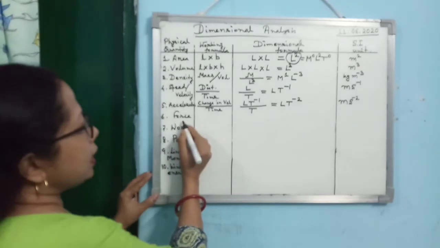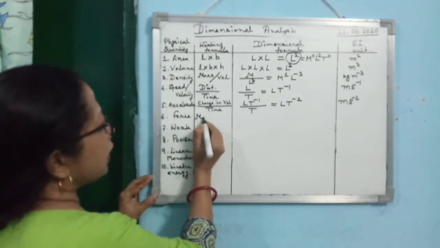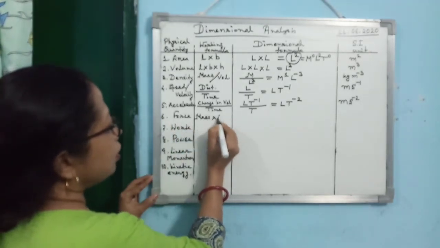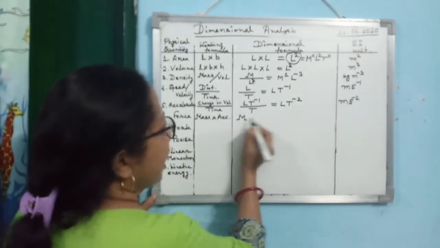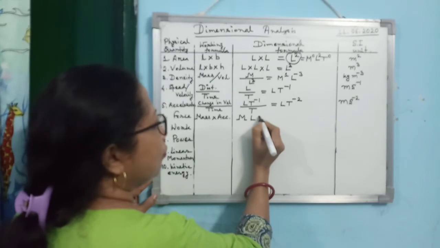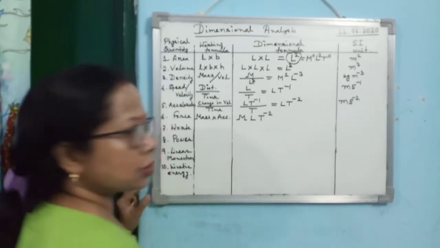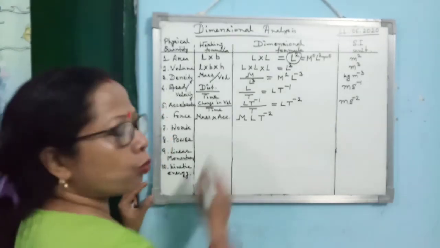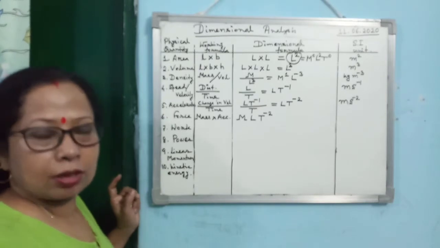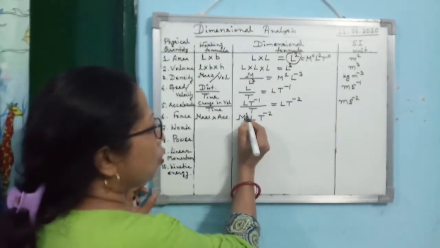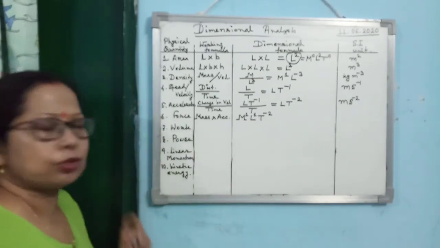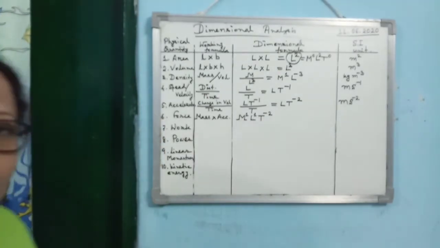Then next one is force. Force is mass into acceleration. Mass is M and acceleration we already have as L T to the power minus 2. Remember, when the power is 1, we do not write it. So either you can write M L T to the power minus 2, or if you want you can write M to the power 1, L to the power 1, T to the power minus 2.